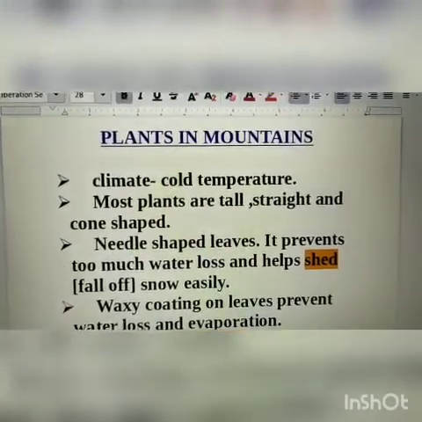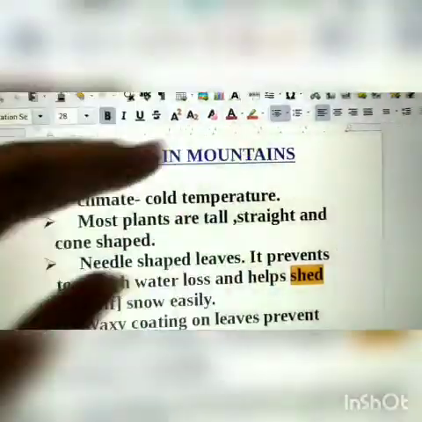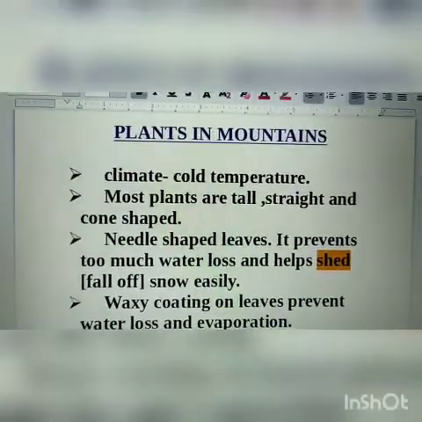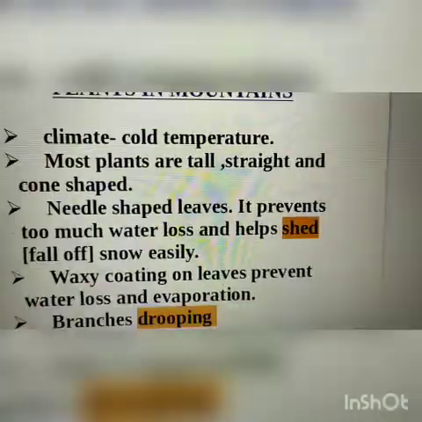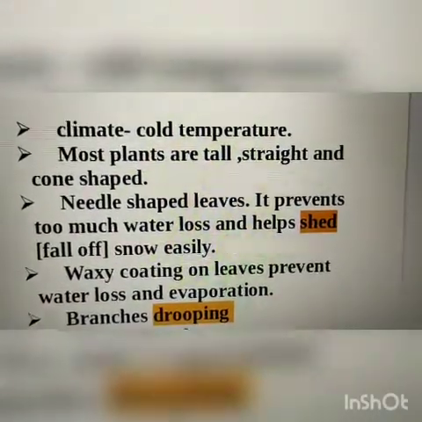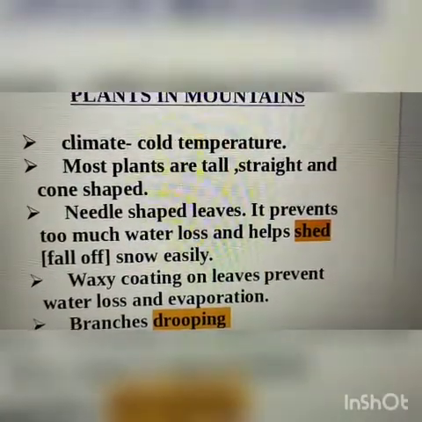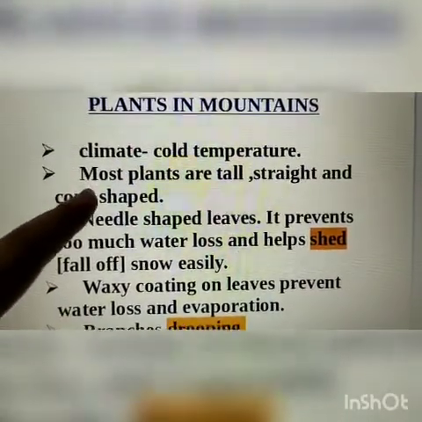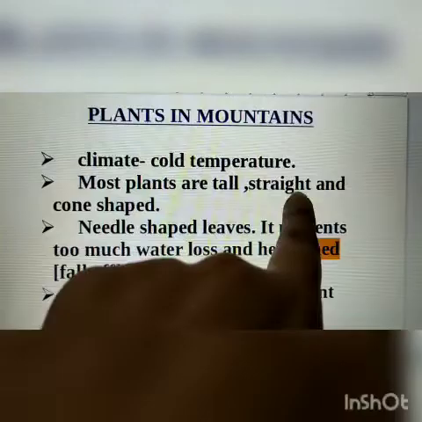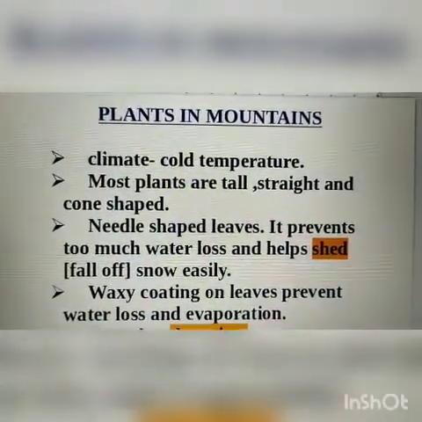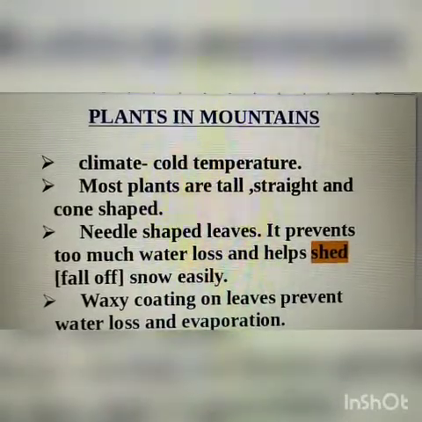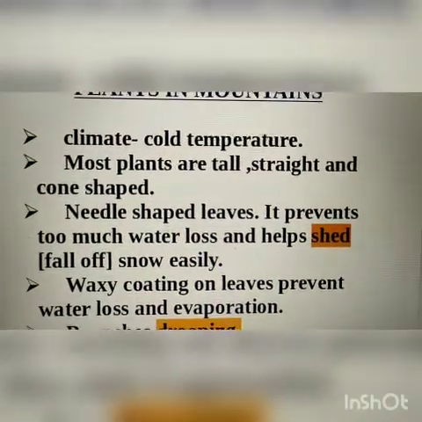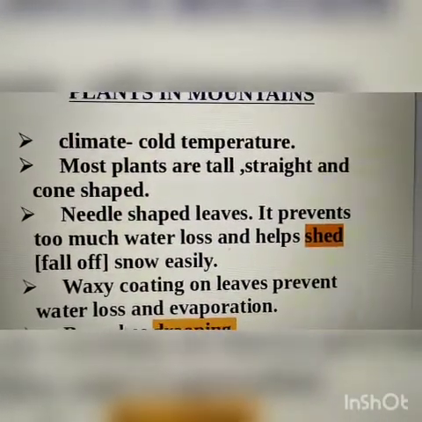So the first one is plants in mountains. Climate: cold temperature. Students, you may know that the temperature is very cold in mountains and hilly areas. The next adaptation is most plants are tall, straight and cone shaped. That means apart from tall and straight, the shape of the plant is cone shaped. But why are these plants cone shaped?